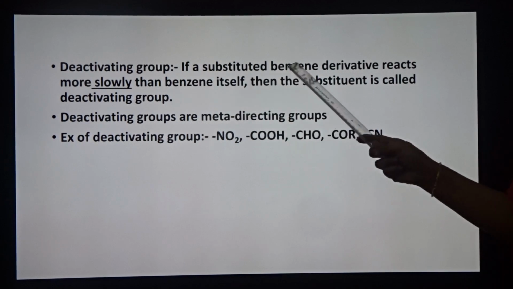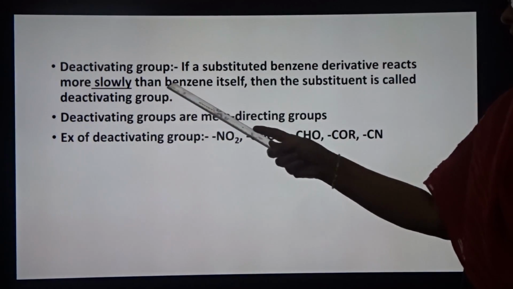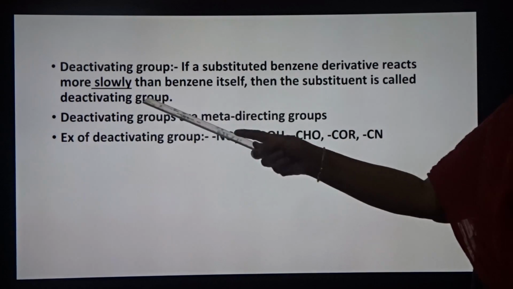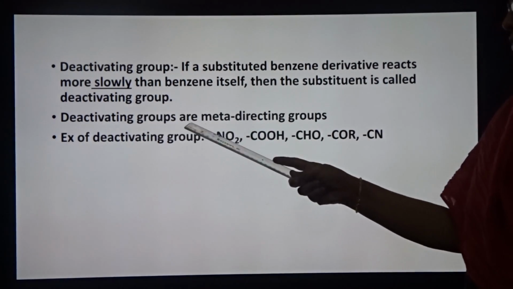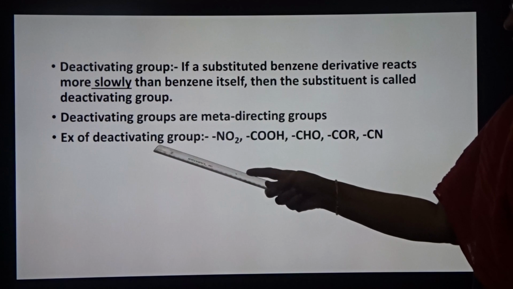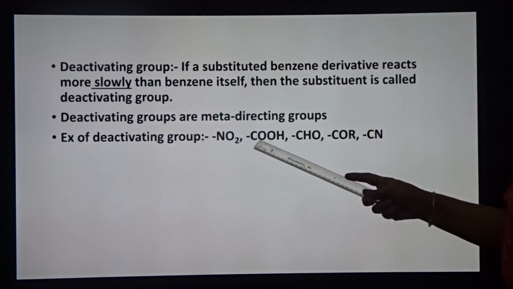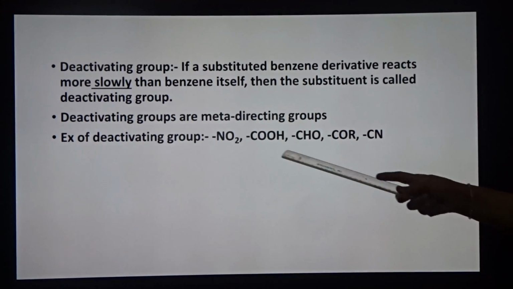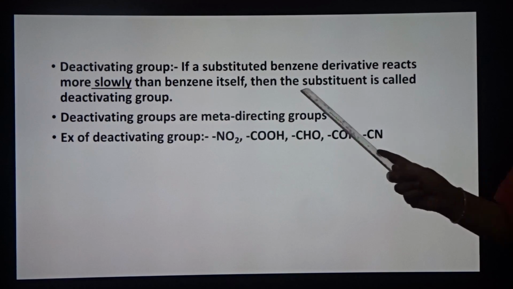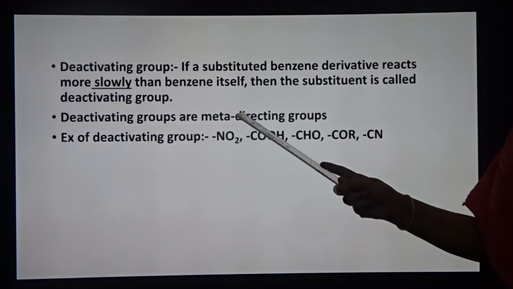Deactivating group. If a substituted benzene derivative reacts more slowly than benzene itself, then the substituent is called a deactivating group. Deactivating groups are meta-directing. Examples of deactivating groups are NO2, COOH, CHO, COR, Cl. If such groups are present on benzene, the other substituent will come in meta position.